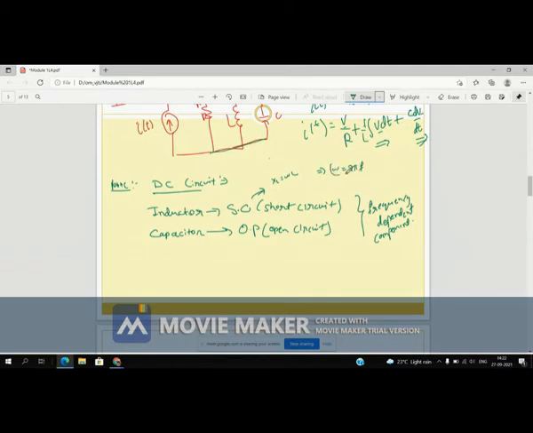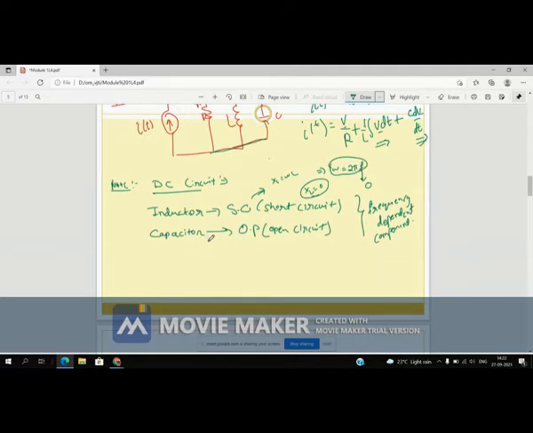So XL is directly proportional to frequency. But in a DC circuit, frequency is not present. So when I put frequency as 0, XL is equal to 0. When XL is 0, it means you are short circuiting between two nodes, right? So that's why we consider an inductor as a short circuit.